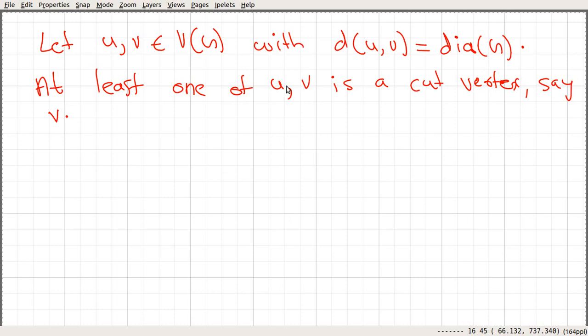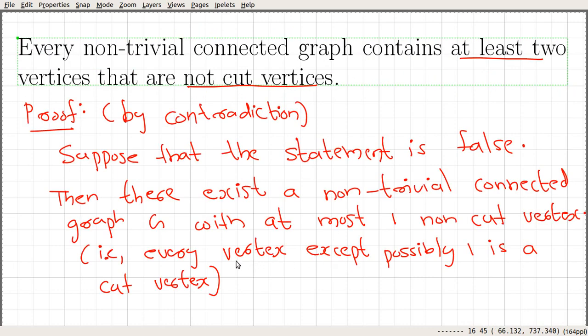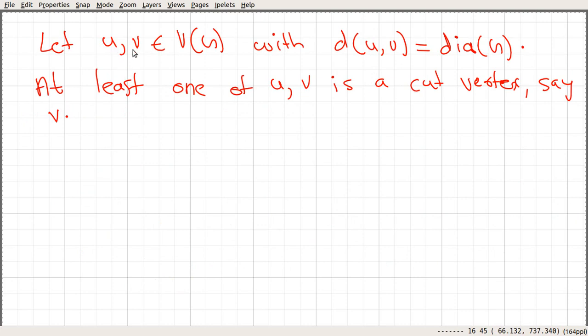If we take two vertices, then definitely one will be a cut vertex. Since v is a cut vertex, if we delete this vertex from the graph, G minus v will be a disconnected graph.